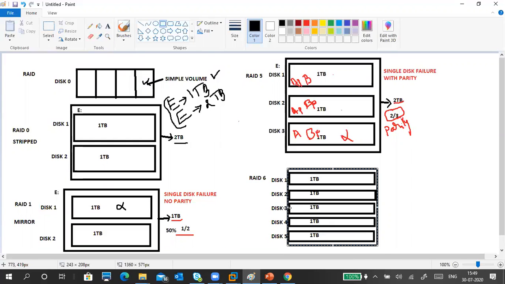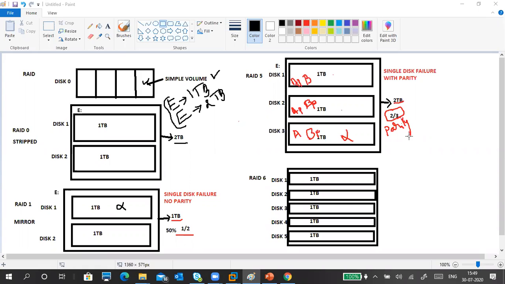Okay. Yeah, like this. So what is this? This is RAID 6. Nothing, I'm just painting. Yeah, you cannot do RAID 5 with 4 disks. The limit is 3 disks only. Okay. Limitation is 3 disks.